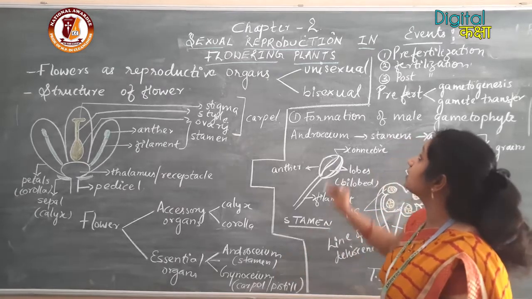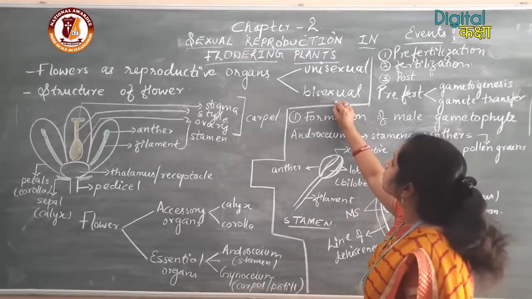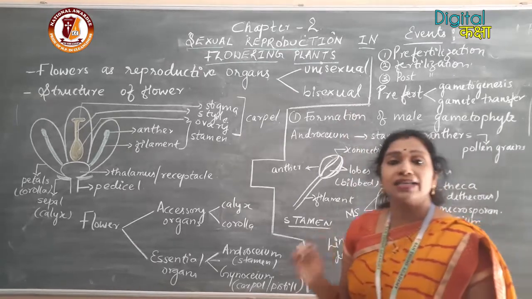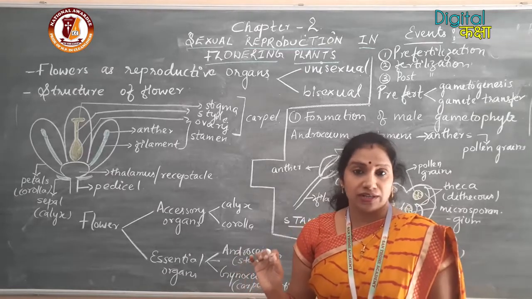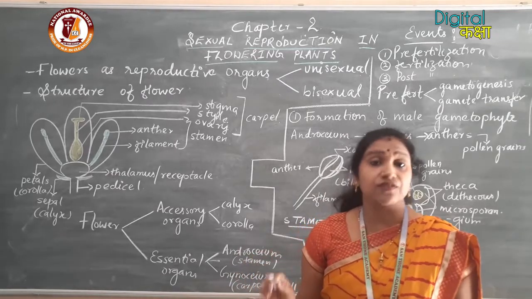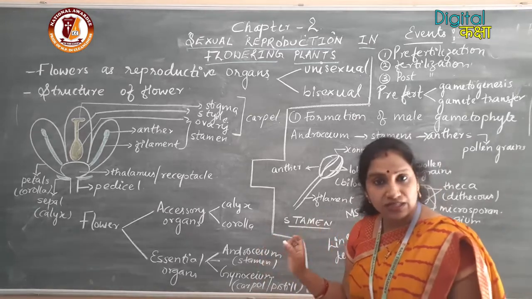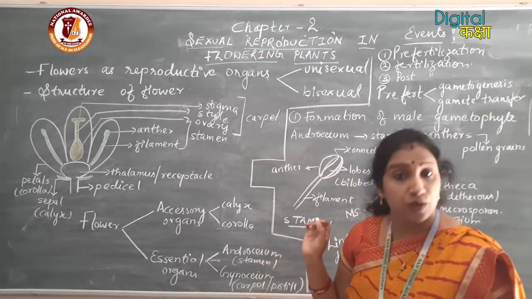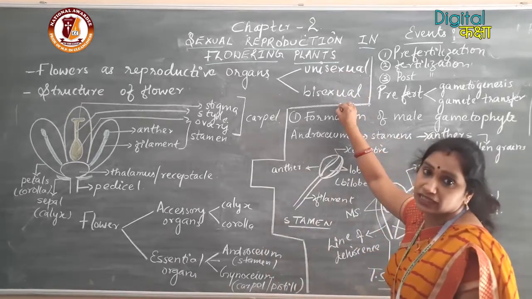Such flowers are called unisexual flowers. Second is bisexual flowers. Bisexual flowers possess both the reproductive organs, that is the male reproductive organ and the female reproductive organ. So the flowers may be of two types depending upon the species. They may be unisexual or they may be bisexual.